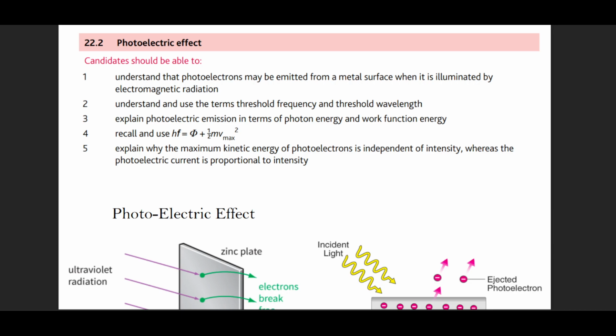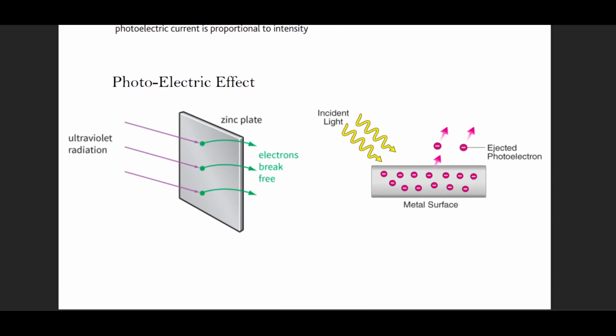So first it says, understand that photoelectrons may be emitted from the illuminated surface. Understand the use of threshold frequency. Let's see what the photoelectric effect is. From any metal surface, could be copper, could be zinc, could be aluminium, could be brass, could be any alloy, it does not matter. But for the sake of simplicity, we're just taking one metal. We're not taking an alloy.